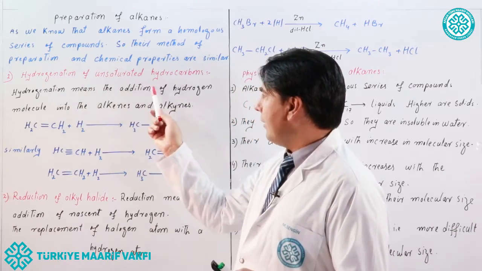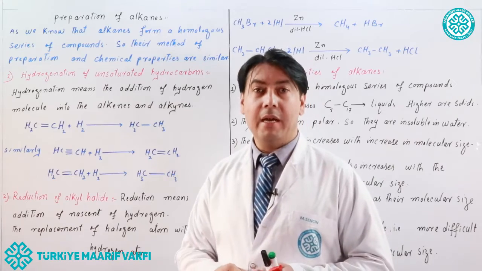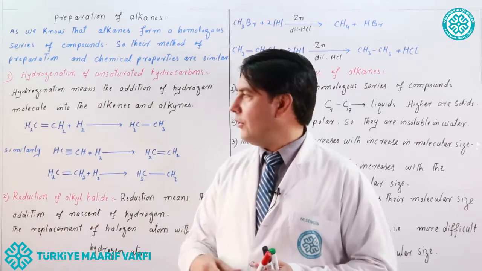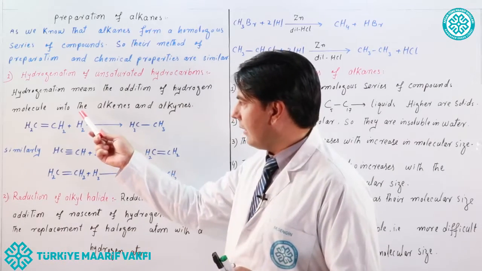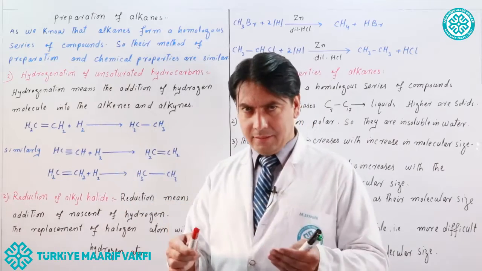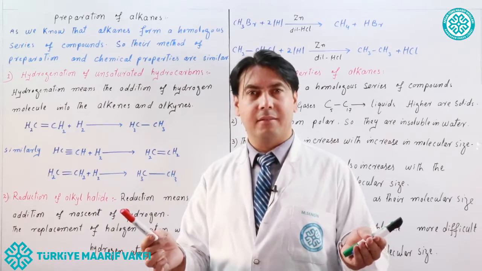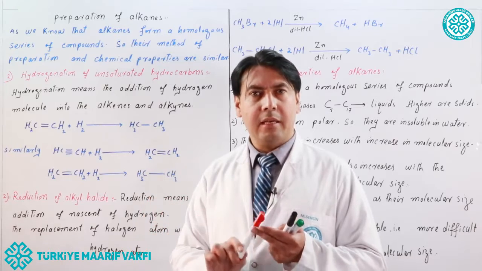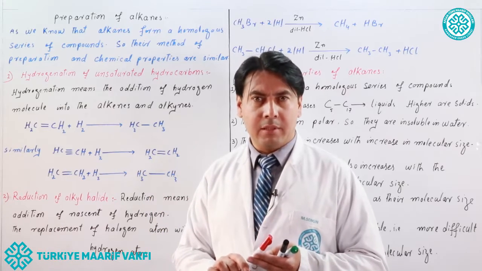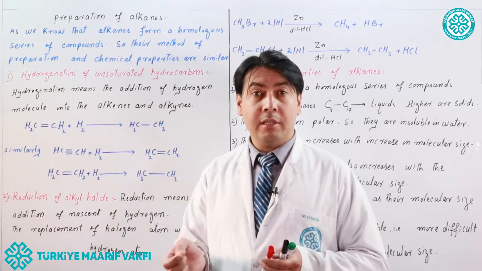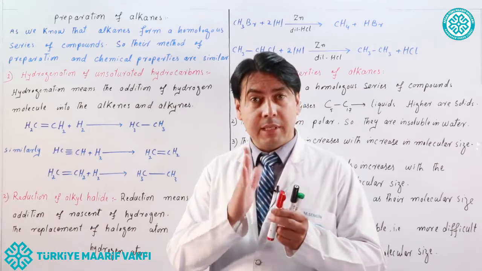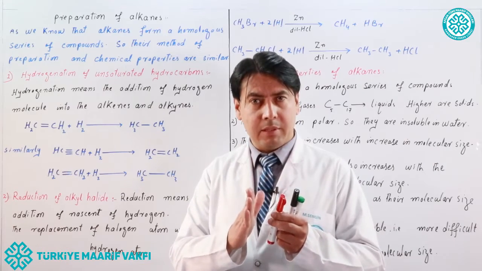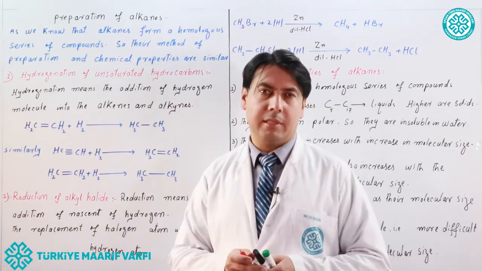Hydrogenation means the addition of hydrogen, that is, the addition of a hydrogen molecule into alkenes or alkynes, because alkenes and alkynes have double or triple bonds. When hydrogen is added, it breaks the double bond or triple bond and adds to the carbon atoms.